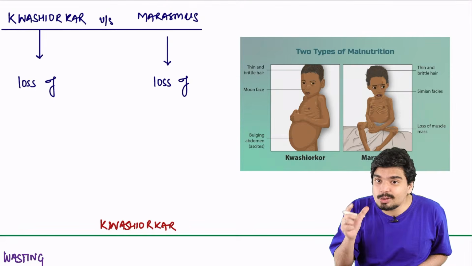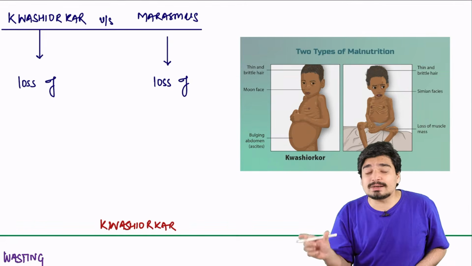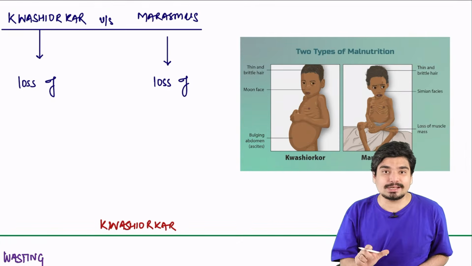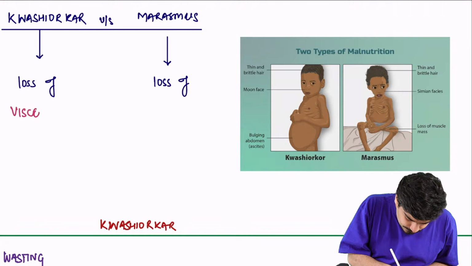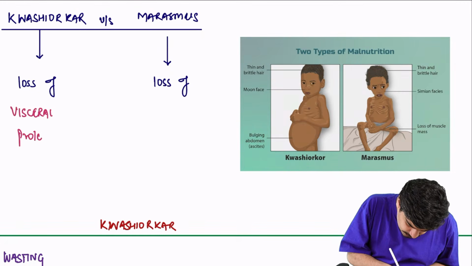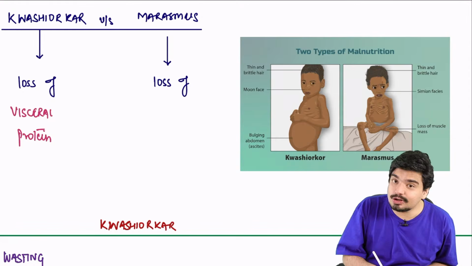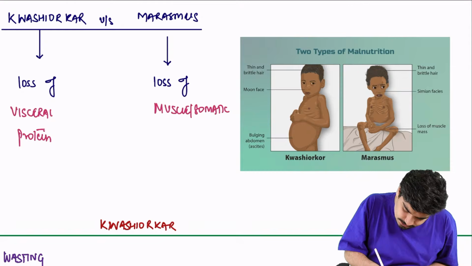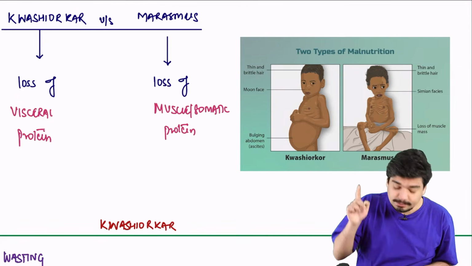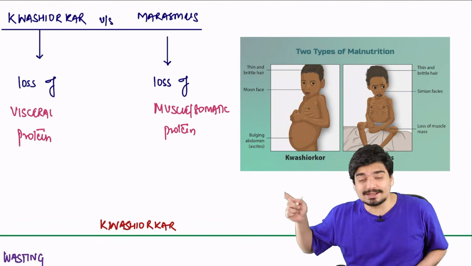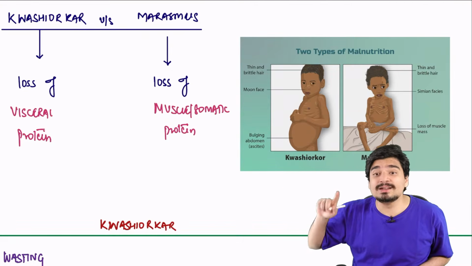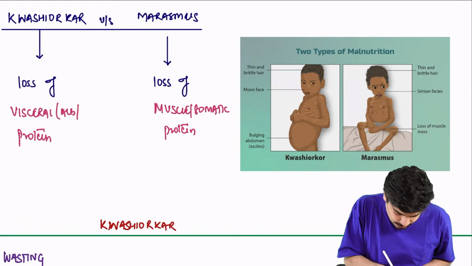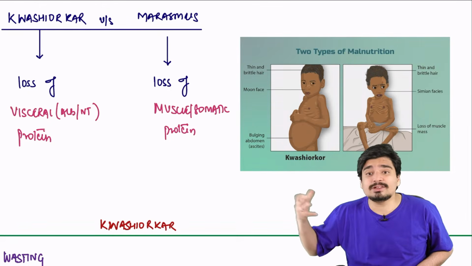So Kwashiorkor is loss of which protein? Visceral protein. Marasmus is loss of which protein? Muscle protein or somatic protein. So Kwashiorkor is loss of visceral protein, while Marasmus is loss of muscle or somatic protein. But in Marasmus, you preserve visceral protein. Albumin is preserved. What is visceral protein? It is basically your albumin, neurotransmitters, enzymes, as far as Kwashiorkor is concerned.